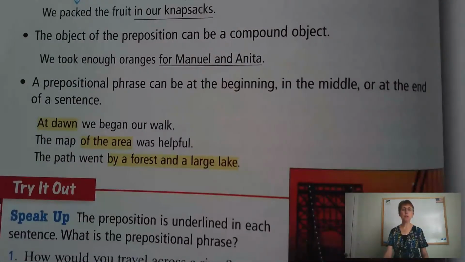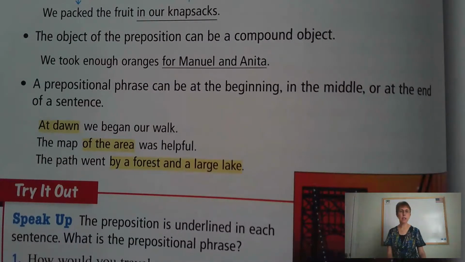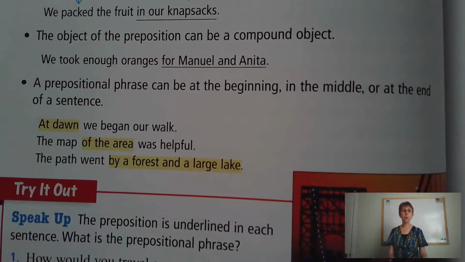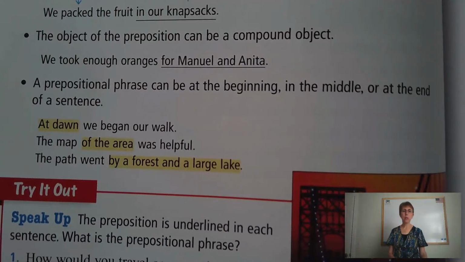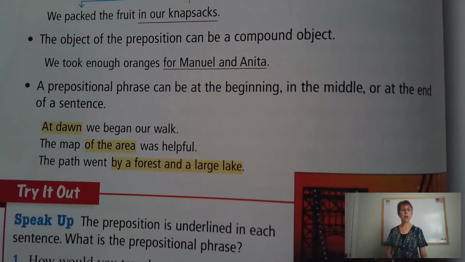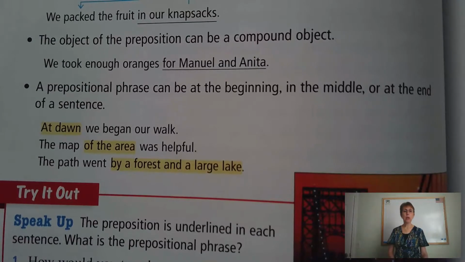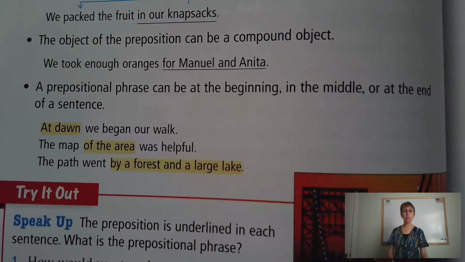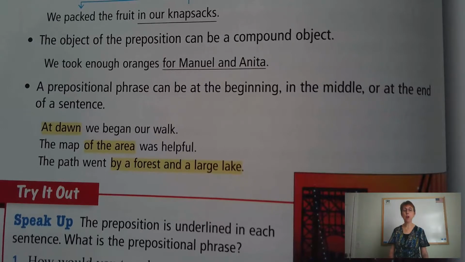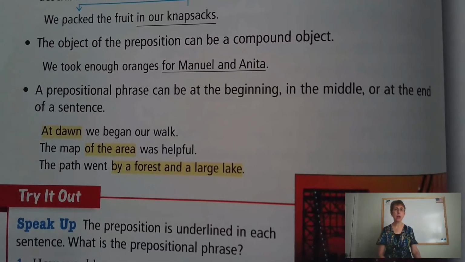A prepositional phrase can be at the beginning, in the middle, or at the end of a sentence. At dawn, we began our walk. Okay, when? At dawn. The map of the area was helpful. Okay, what was the map of? Of the area. And the path went by a forest and a large lake. Right, your preposition is by, but where did the path go by? A forest and a large lake. So there you have that compound object.